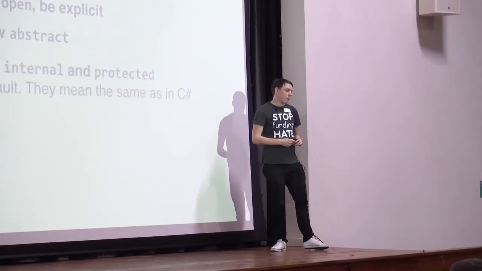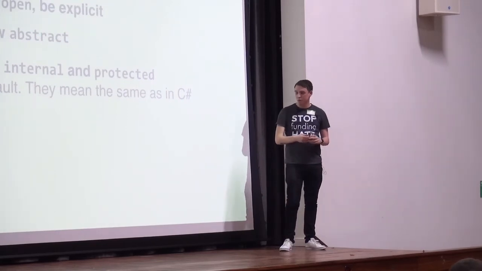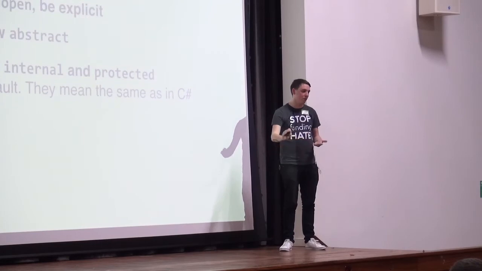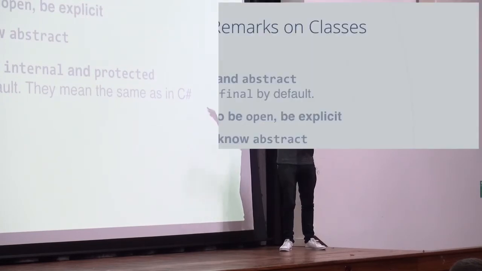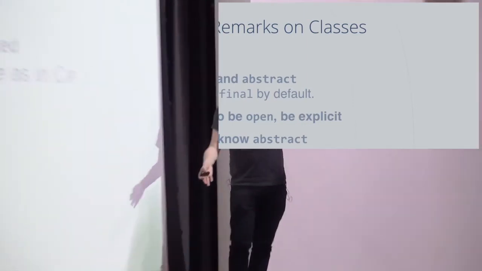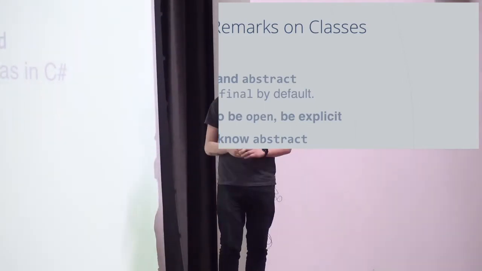In terms of access modifiers, there's public, private, internal, and protected. So public is the default, and they mean the same as they do in C#, so I'm not really going to go into them in a great level of detail. You know what they mean already. It's going to come natural to you. Okay, so beforehand when I said if you wanted to make this property a field in your class, just stick the private keyword in front of it, that becomes a field.